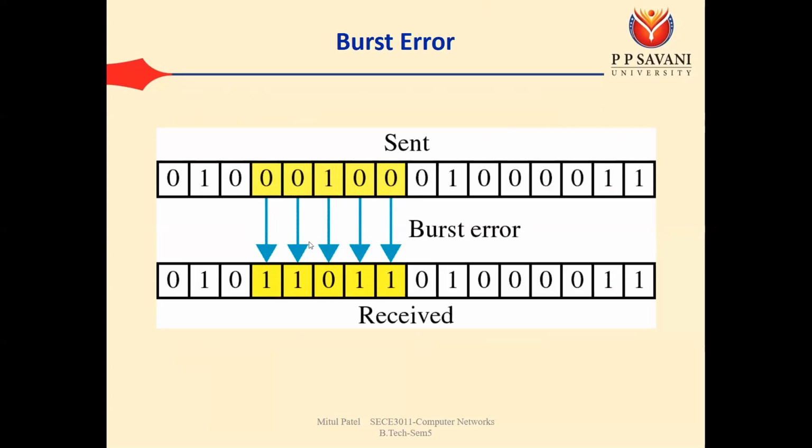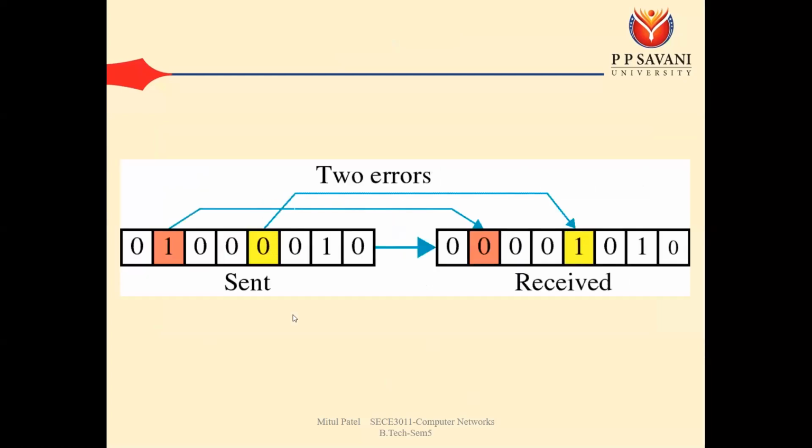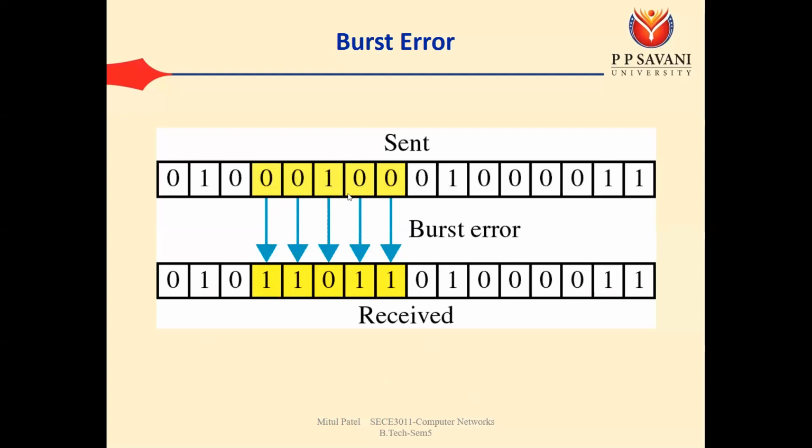But it is not likely that these are consecutive errors every time. It may be possible that one bit changes at the 1st location, one at the 5th, one at the 7th and one at the 11th. That is also known as the burst error.